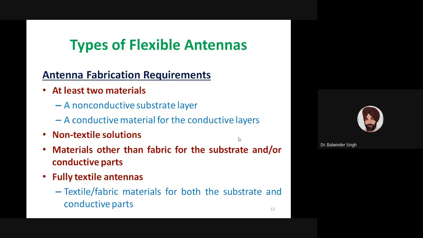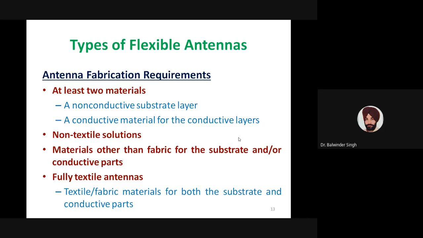So when we say non-textile antennas, these are those antennas which use materials other than fabric for the substrate and/or conductive part. So non-textile means at least one of the materials, either for the substrate or the conductive part, is not fabric.